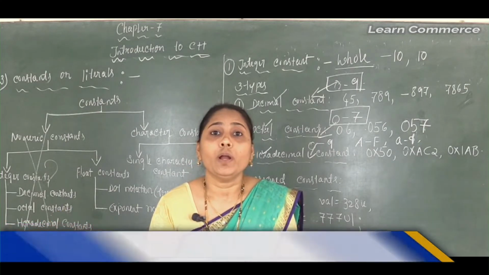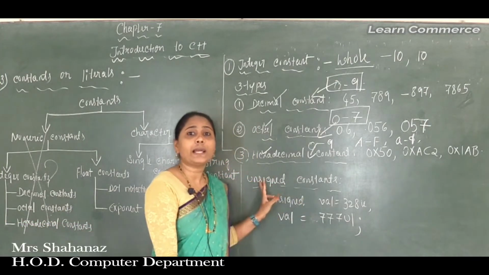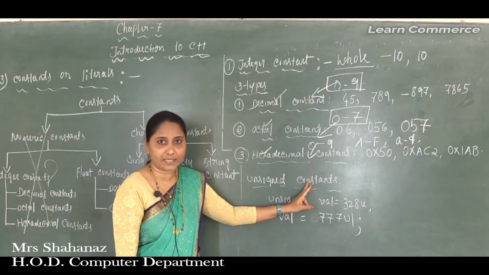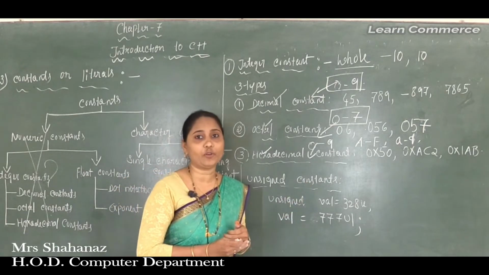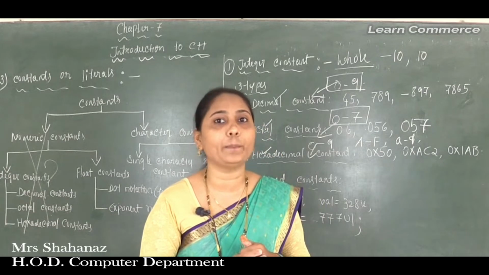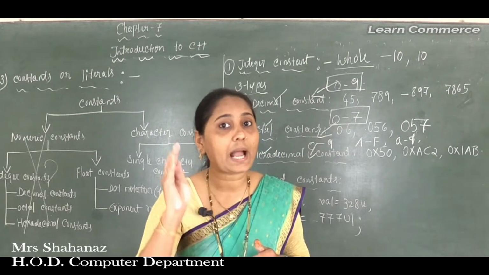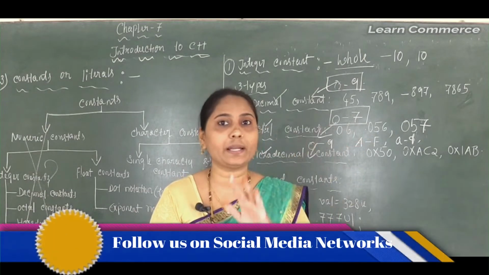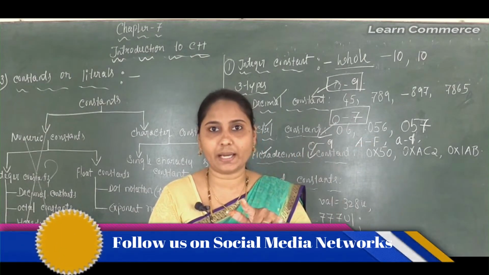So to specify an unsigned constant type, use either capital U or small u as a suffix. Clear this point? How are we going to identify whether it is a signed number or an unsigned number? We know that signed means it can be -10, and unsigned means just 10.